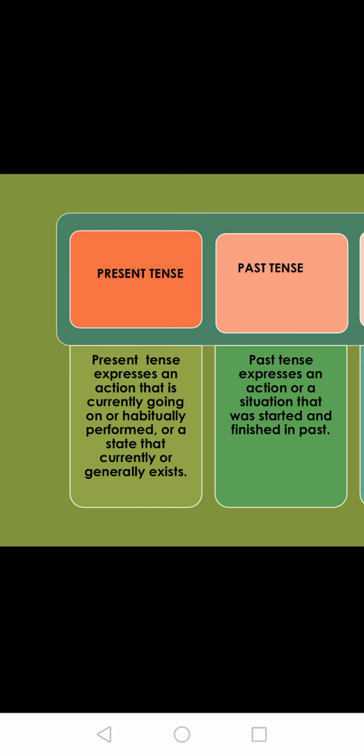Habitually performed means we are used to that work, and that comes under present tense. Or currently or generally exists. That means currently we are doing, habitually we are used to doing that. That all comes under present tense.